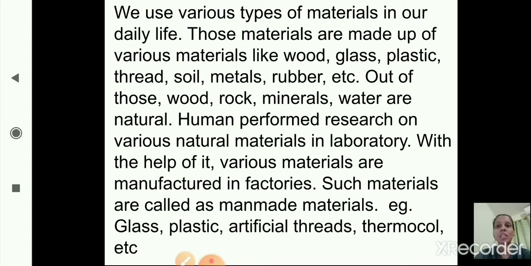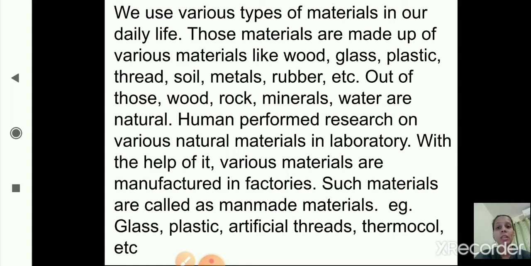We use various types of materials in our daily life. Those materials are made up of various materials like wood, glass, plastic, thread, soil, metals, rubber, etc. Out of those, wood, rock, minerals, water are natural. Humans perform research on various natural materials in the laboratory. With the help of it, various materials are manufactured in factories. Such materials are called man-made materials. So this is the definition for man-made materials.